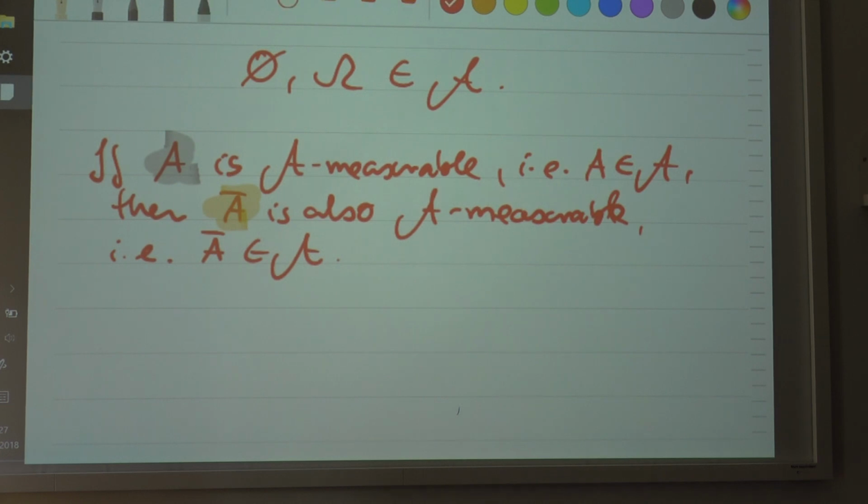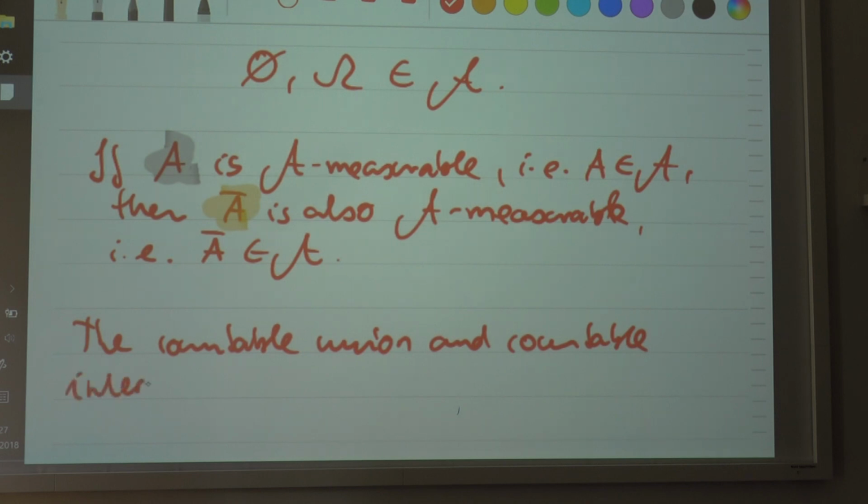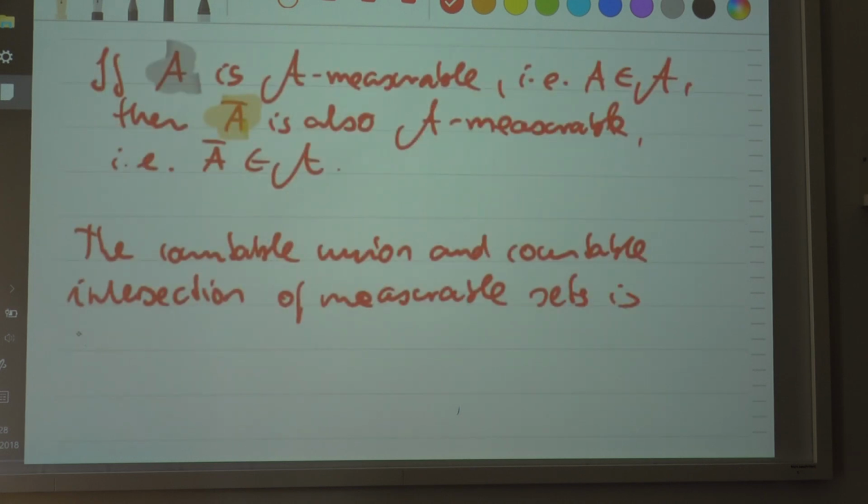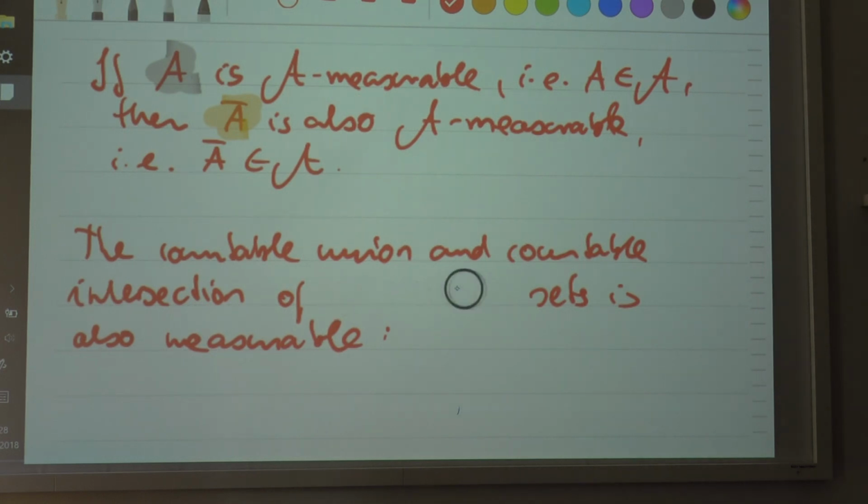So the countable union and countable intersection of A measurable sets are also A measurable.